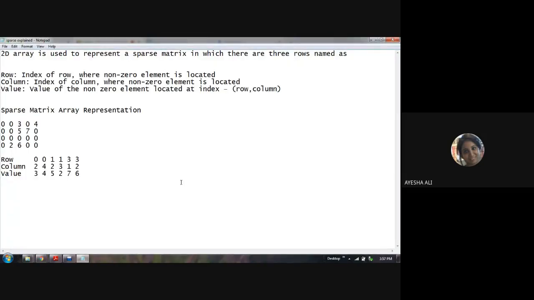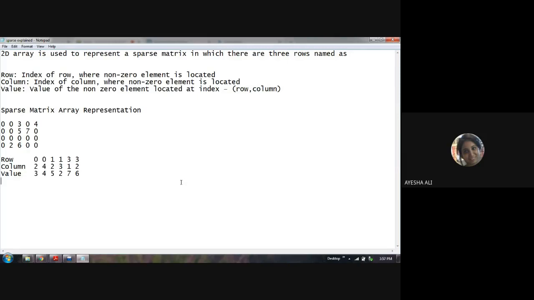Now when we are converting our regular rows and columns 2D matrix into a sparse matrix, the dimensions differ a little from your day-to-day matrix. Whenever we are talking about a sparse matrix, there are three things to keep in mind: row, column, and value. Like you can see in what Sir has shared.